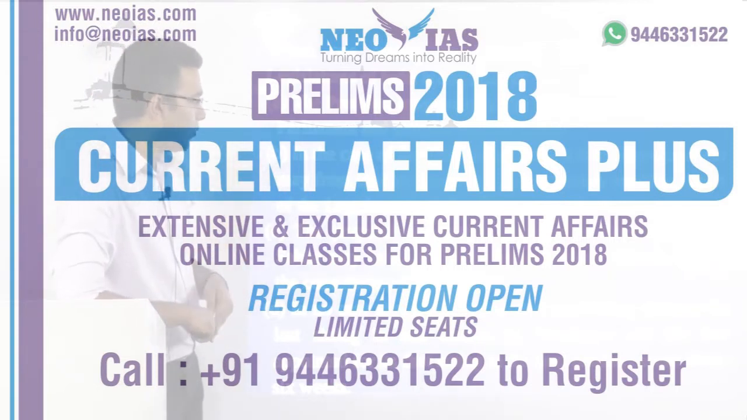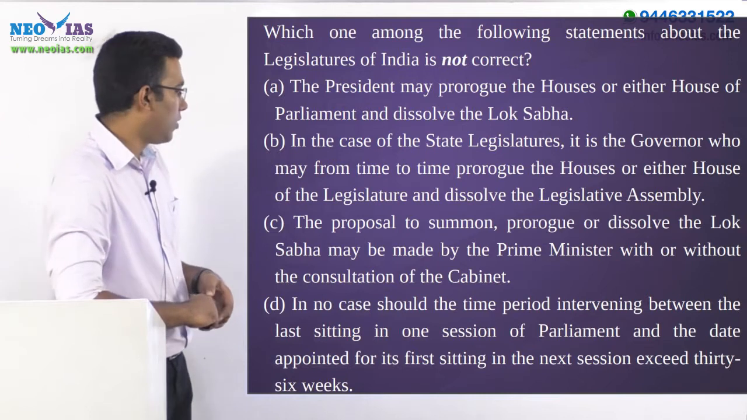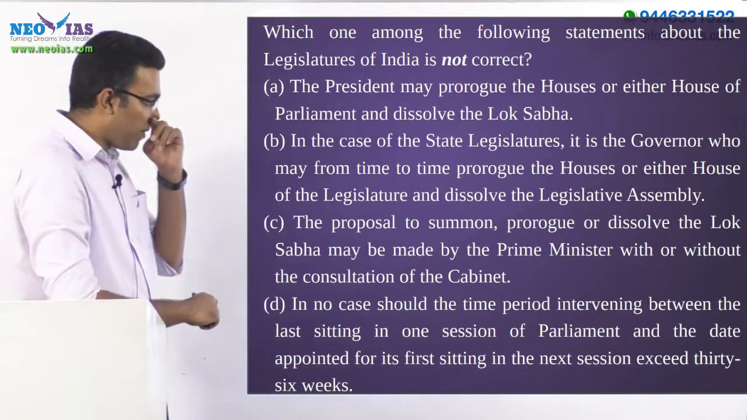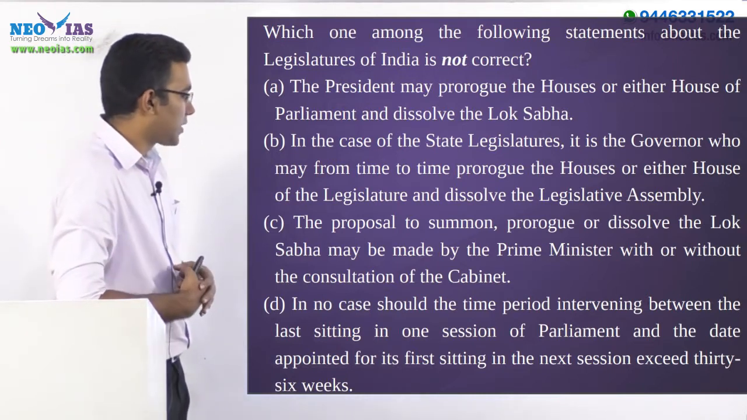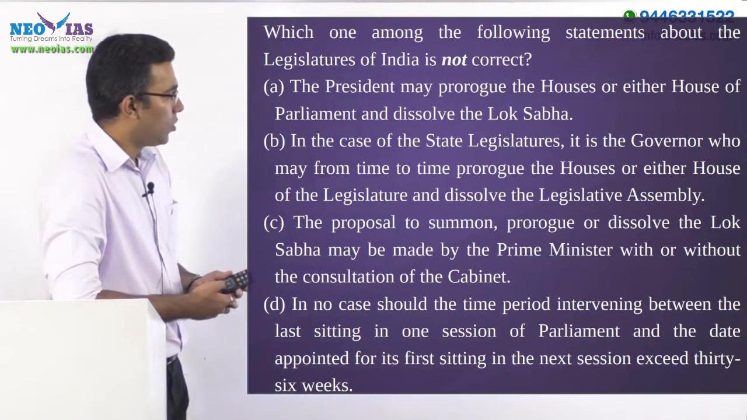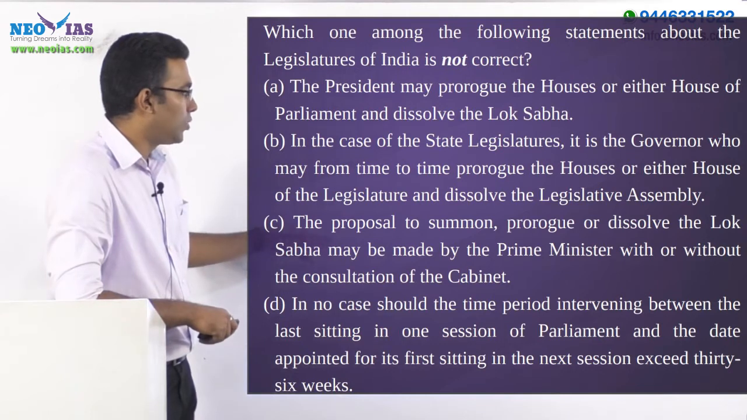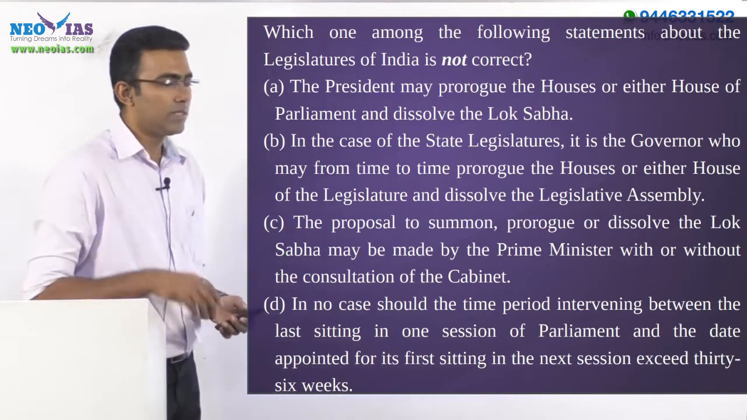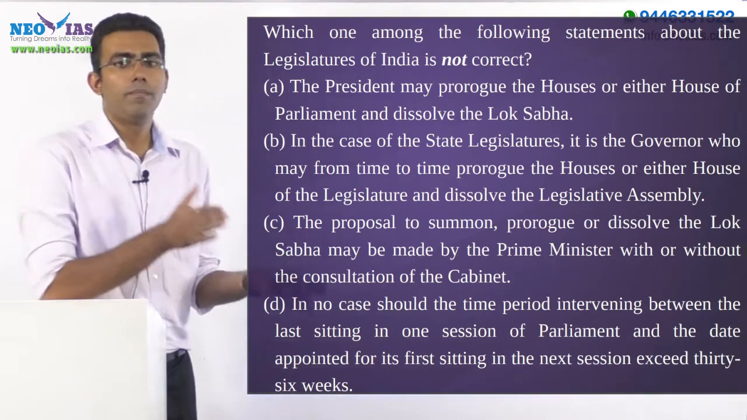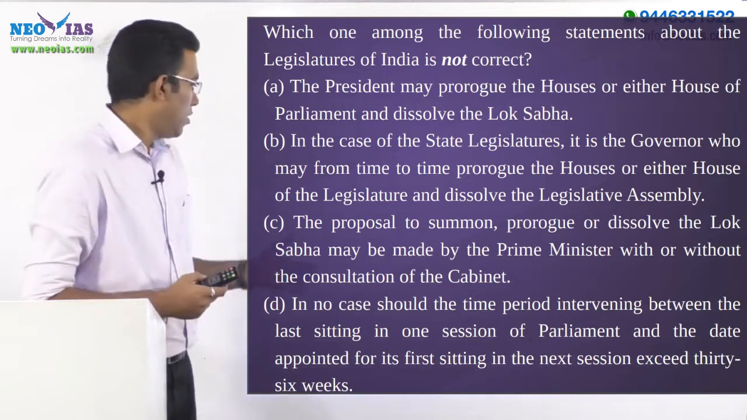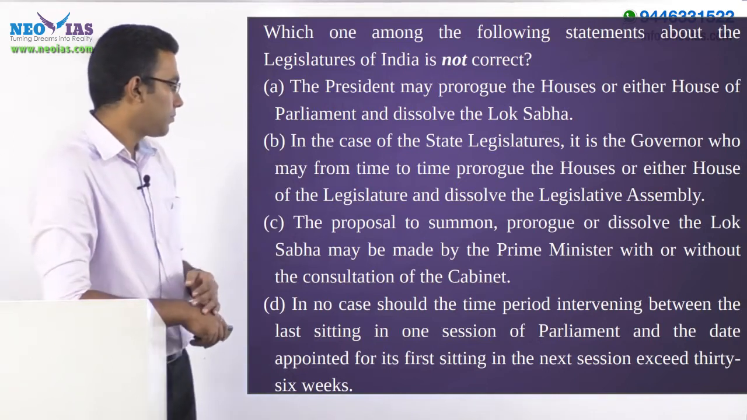Now, option C: the proposal to summon, prorogue or dissolve the Lok Sabha may be made by the Prime Minister with or without the consultation of Cabinet. Yes, the proposal is actually made by the Prime Minister, but it is done by the President. So, option C is also correct.